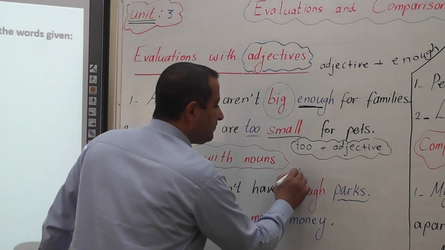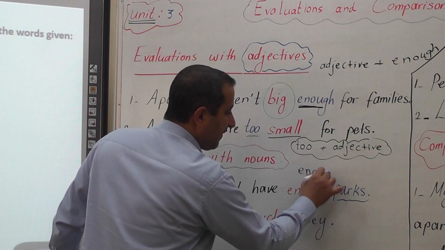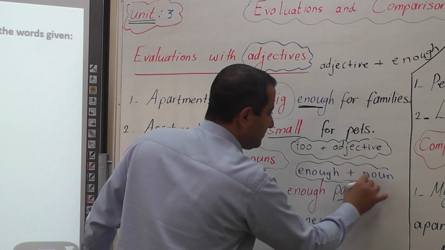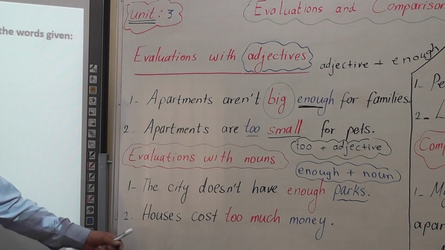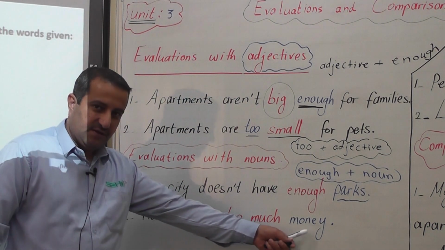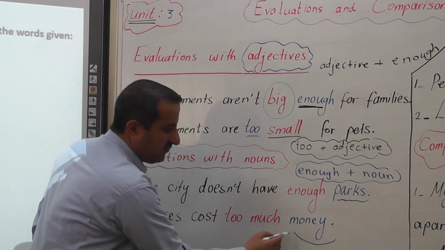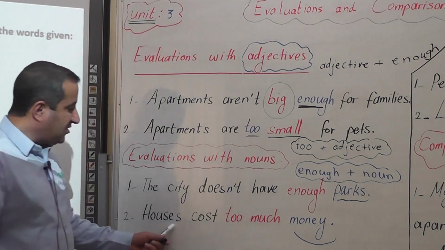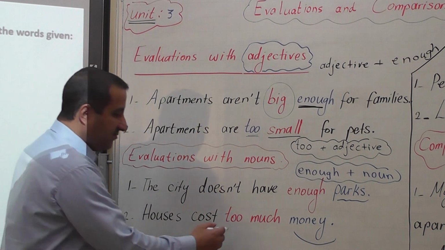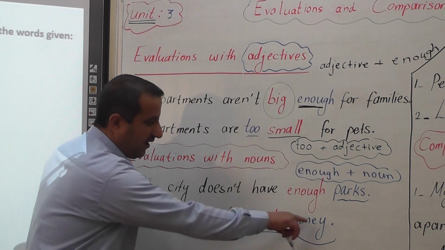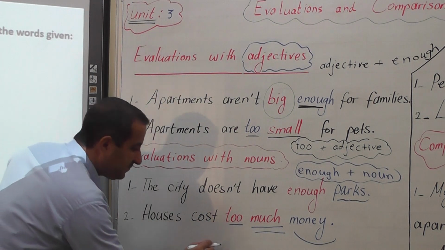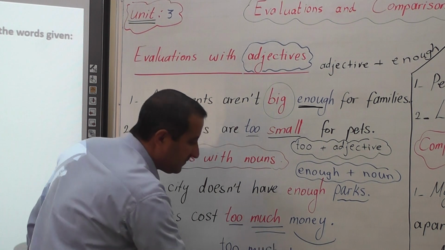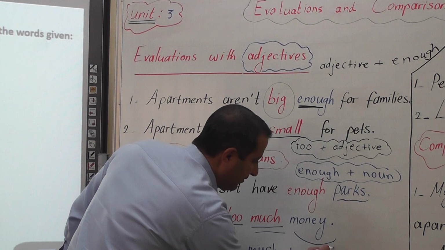So enough plus noun. The second example, houses cost too much money. Here we have a noun as well, money. Of course, money is uncountable, so we say much. Houses cost too much money, so we use too much plus the noun.